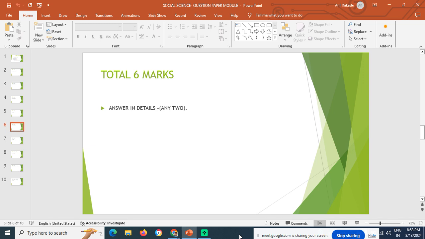Even if the question has come in 2024, that doesn't mean that you are not supposed to study. You are supposed to study if you want to score good marks, because history is a scoring subject. As I told you, you will definitely get marks for the read the following passage question, 4 marks, and 4 marks for do as directed. So it's definitely a scoring subject.